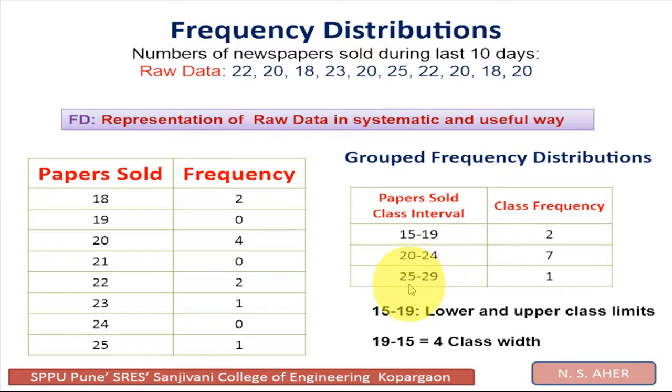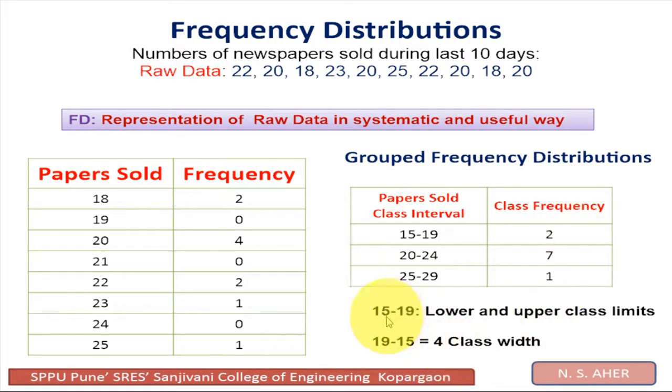Then for class 25 to 29, एक ही दिन था, उसमें 25 से 29 तक पेपर सोल्ड हो गए. In this way we have made class intervals and this is the corresponding frequency.